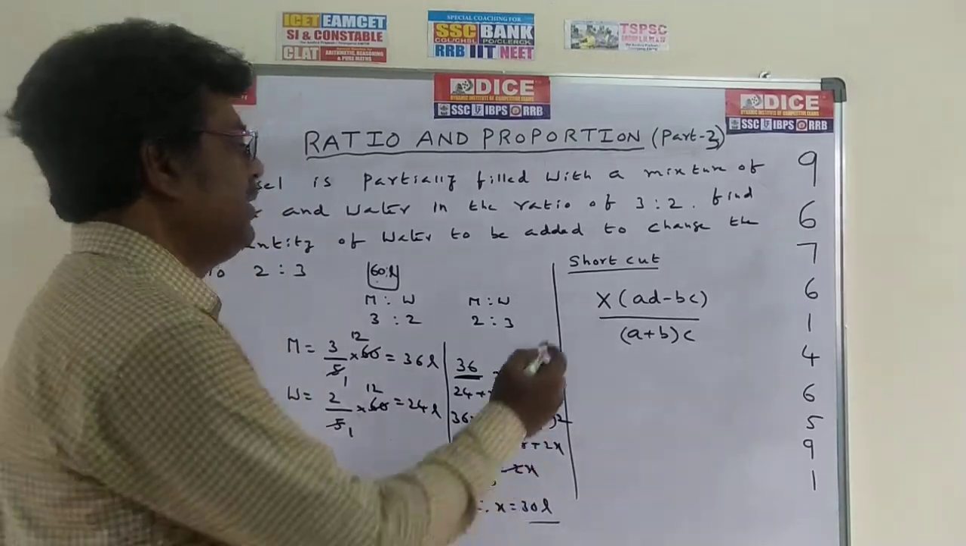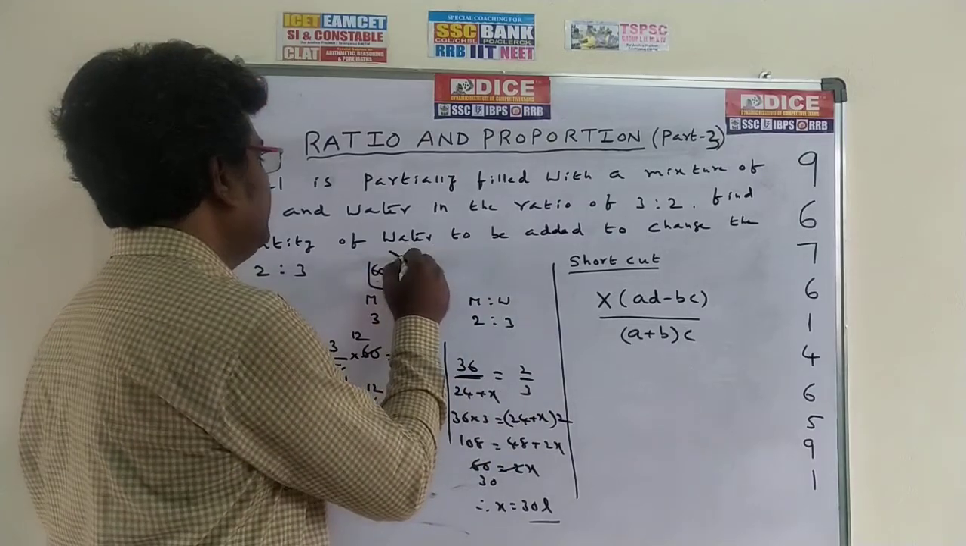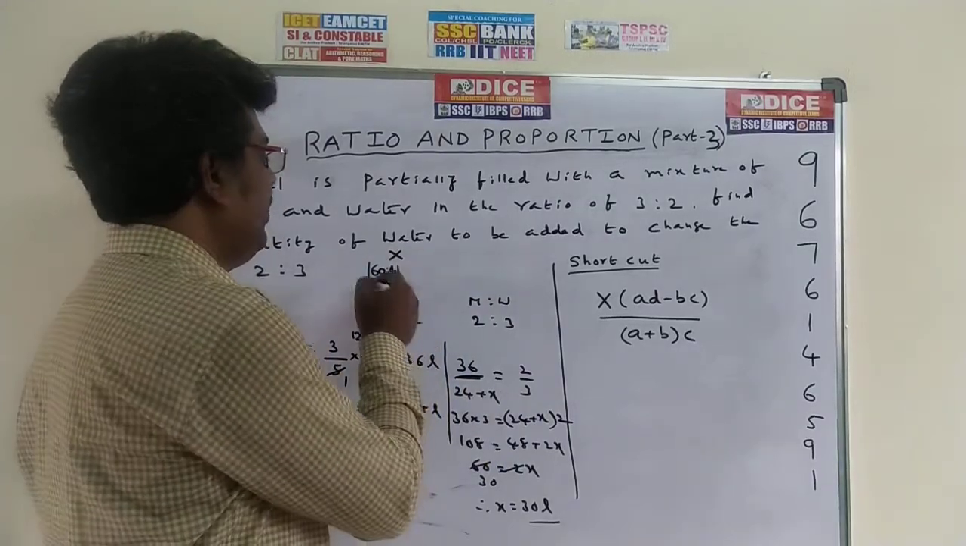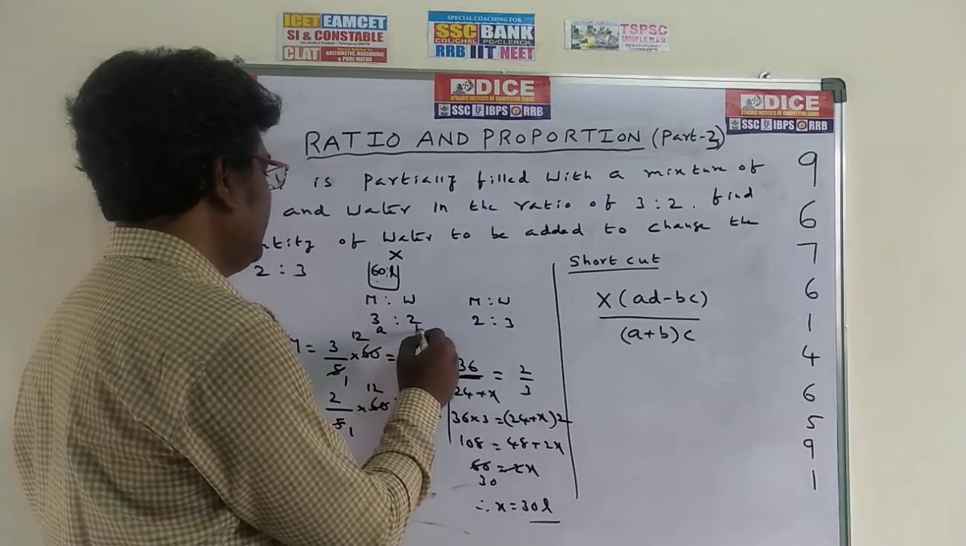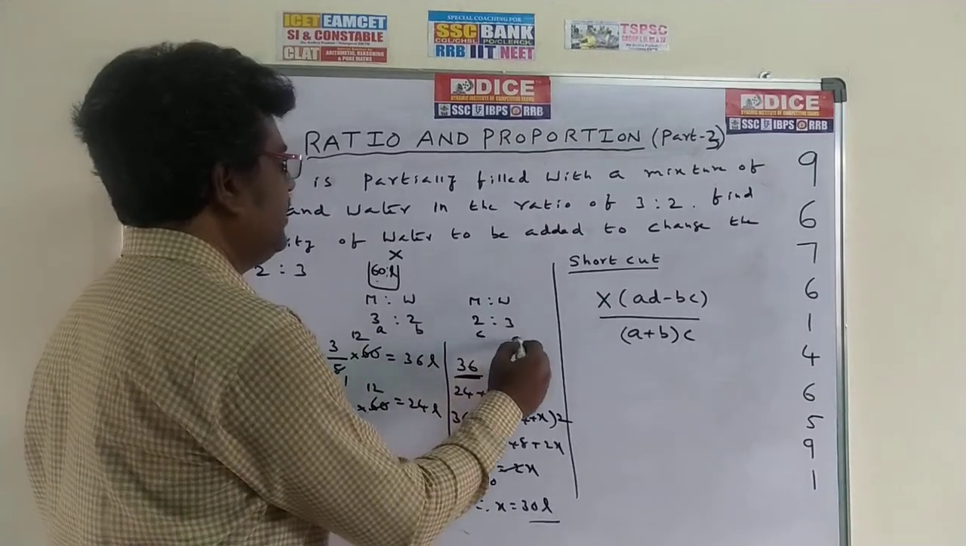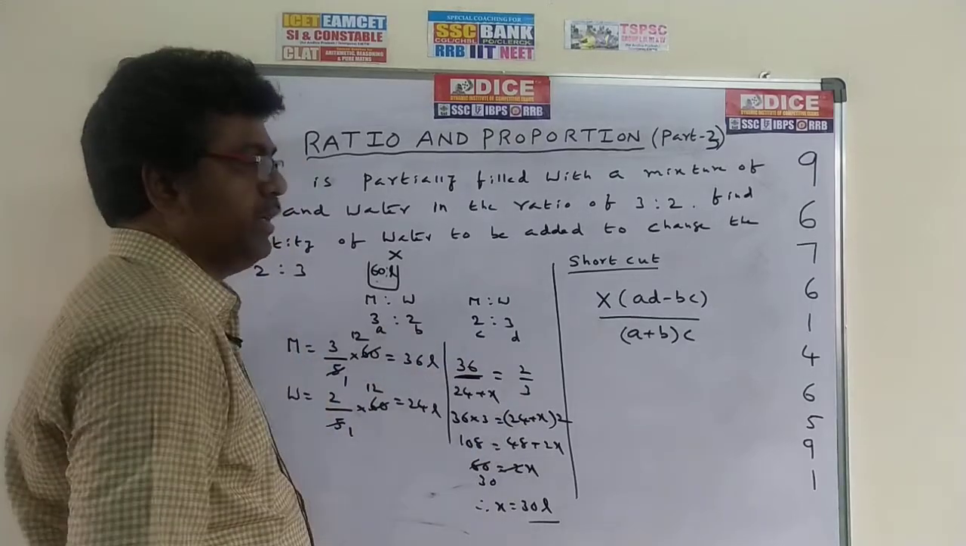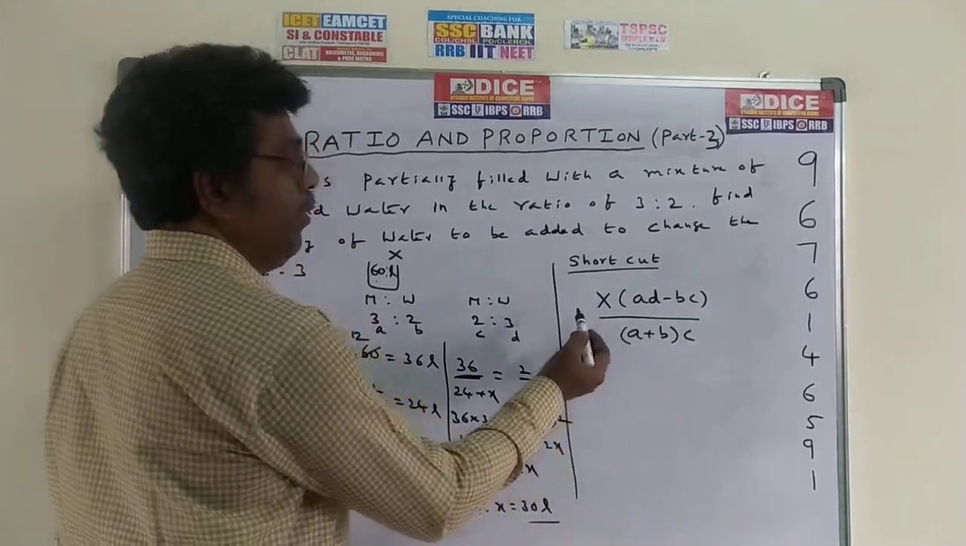What is the meaning of x? X means the total mixture, we can call it x. The first ratio we can call AB. The second ratio we can call CD. First ratio AB, second ratio CD. Now apply the formula.